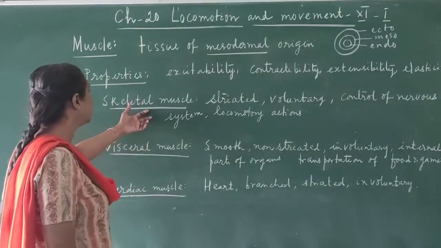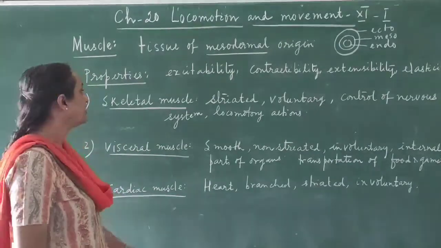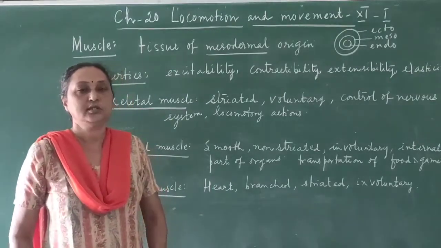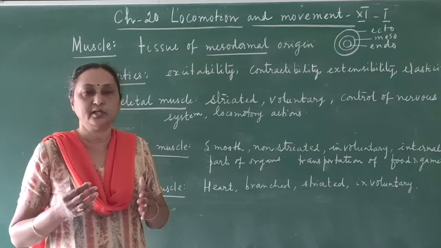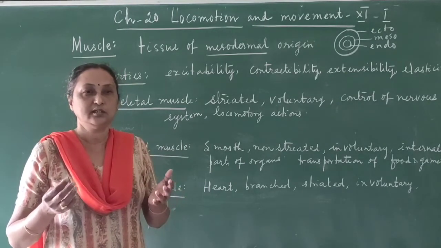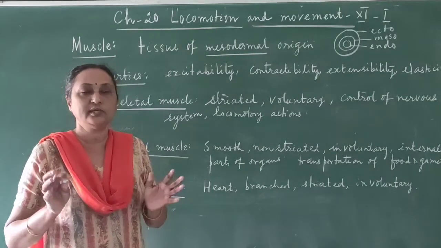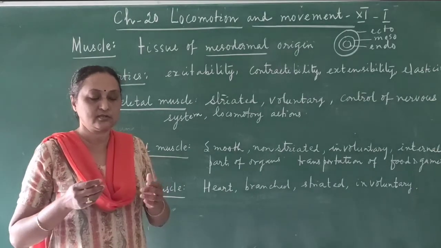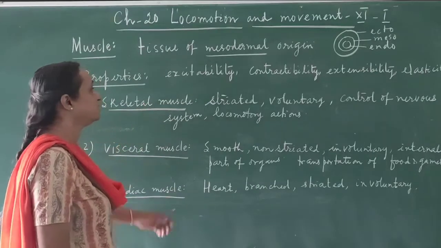One is the skeletal muscle, second is the visceral muscle, third is the cardiac. Skeletal muscle is associated with the skeleton. As I told you, the skeleton is a framework which gives a particular shape to the human body. If there were no skeleton, the body would only consist of muscles. Then you cannot stand, you cannot do any kind of movement or locomotion. So the skeleton is connected to muscle, and those kinds of muscles are called skeletal muscles.